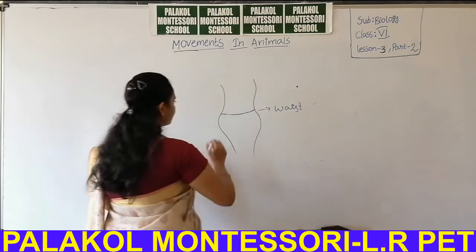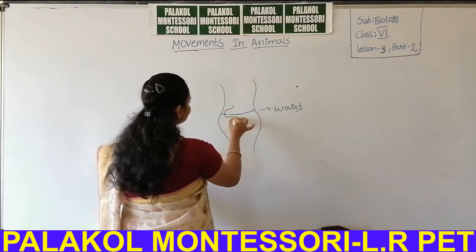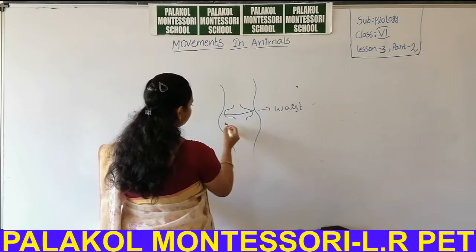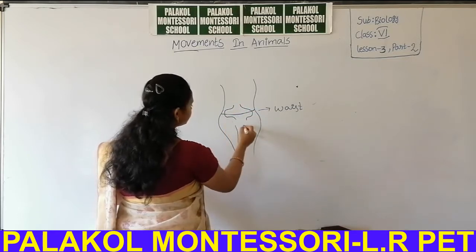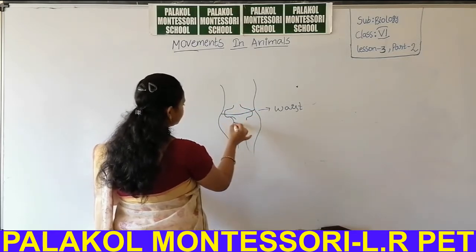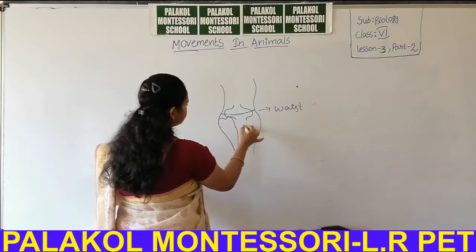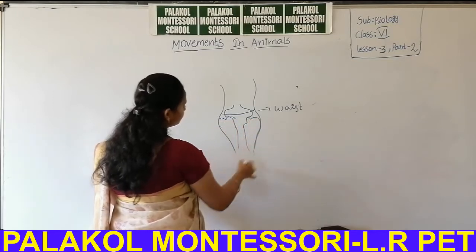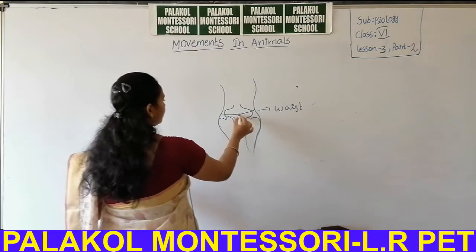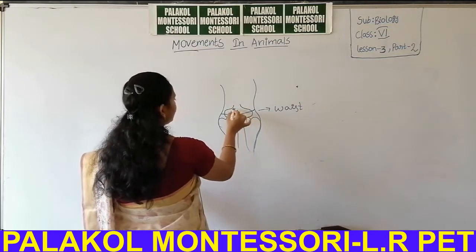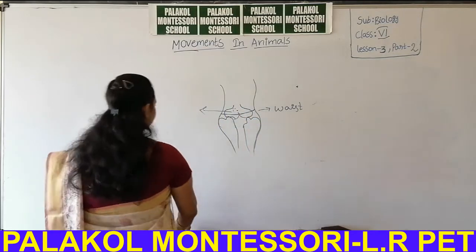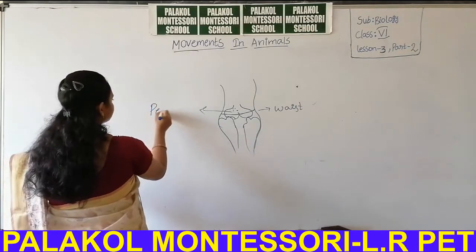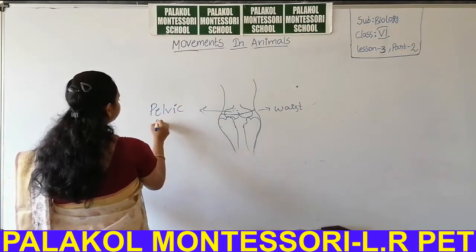In that region the pelvic girdle is present, from which the thigh bones arise. This girdle is called the pelvic girdle.